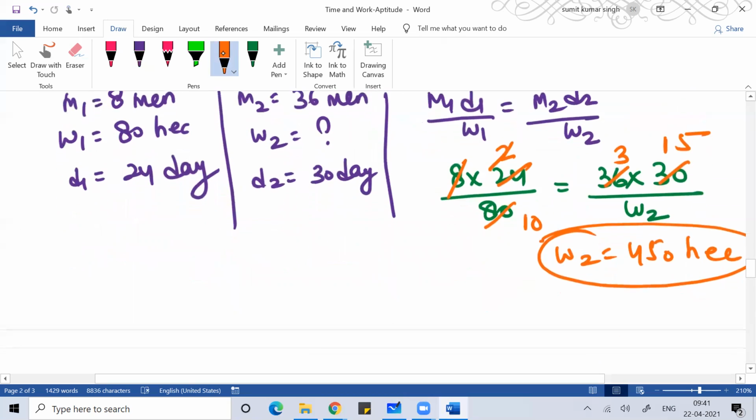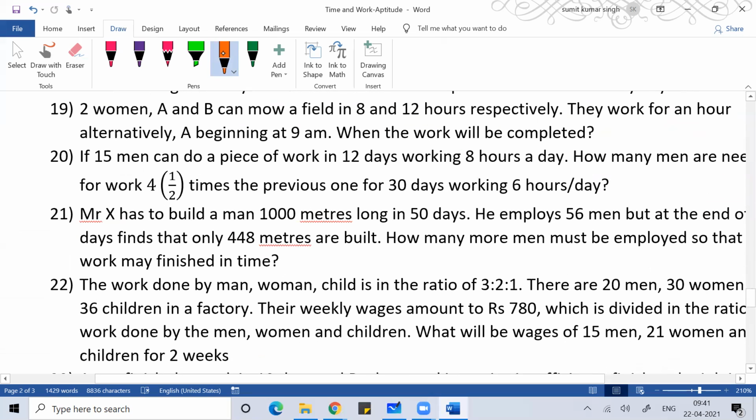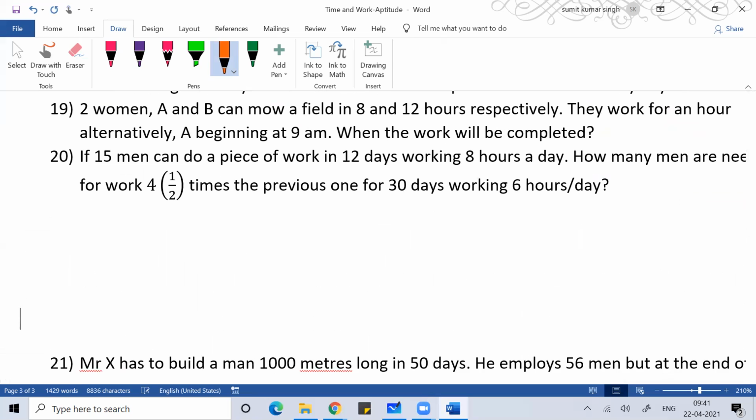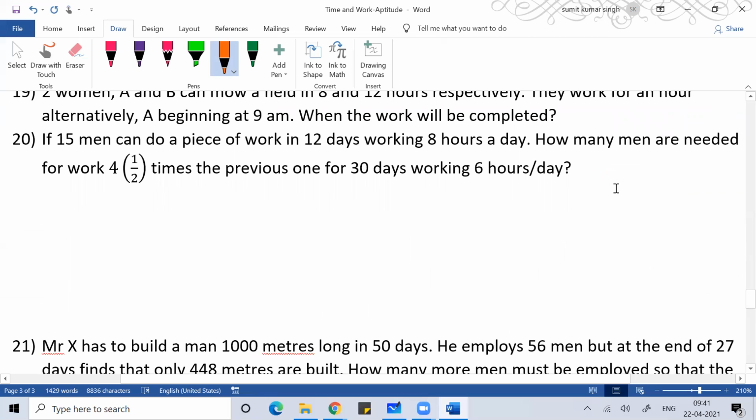You can solve this problem this way. If you get a problem like this, you can use the same relationship here. This relationship is very important for solving the problem. You can see this question number 20.